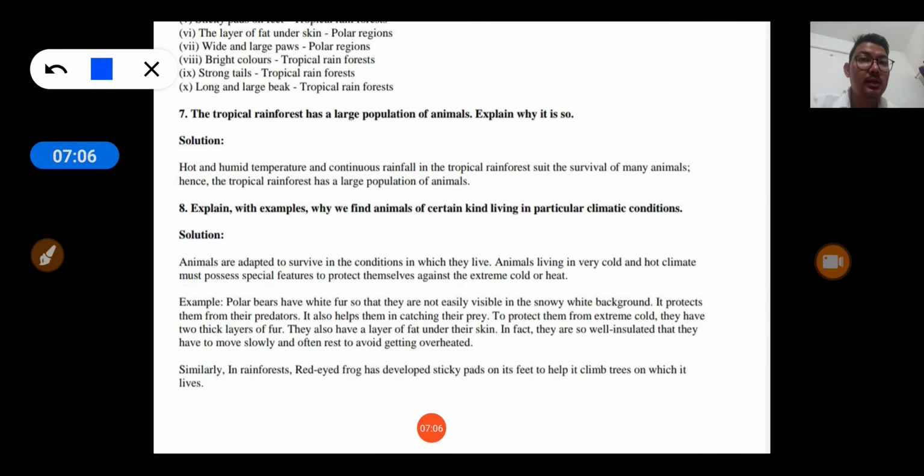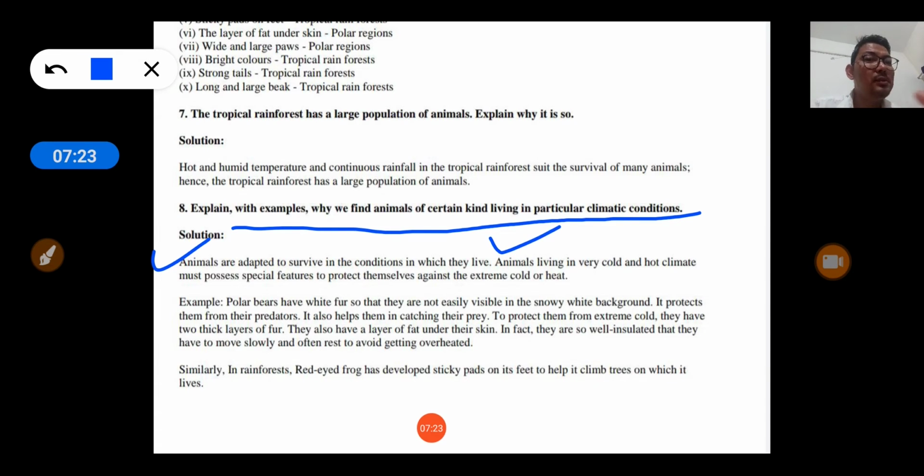Now question number 8. Explain with example why we find animals of certain kind living in particular climatic conditions. See, animals are adapted to survive in the condition in which they live. If the animal is living in a very cold or hot climate, then it must have certain features to protect against extreme cold and heat. For example, polar bears have white fur. They are not easily visible in the snowy white background. It helps to protect polar bear from the predators, and it also helps them in catching prey.